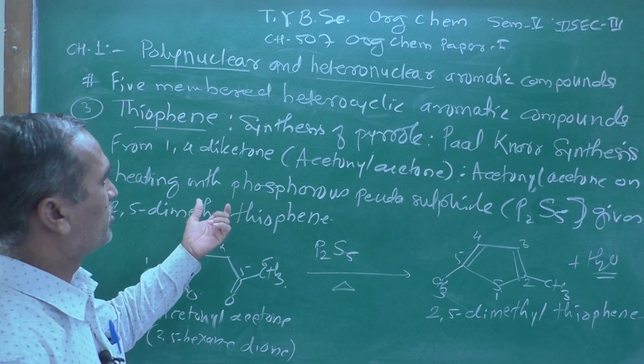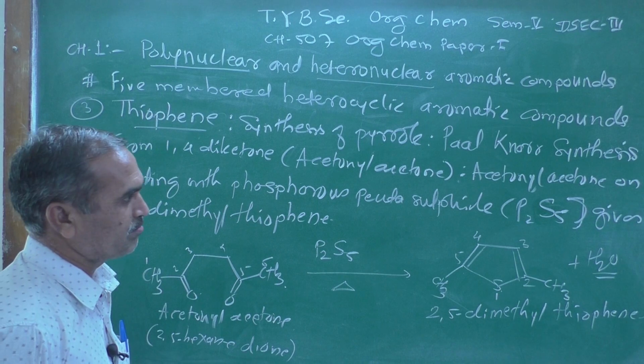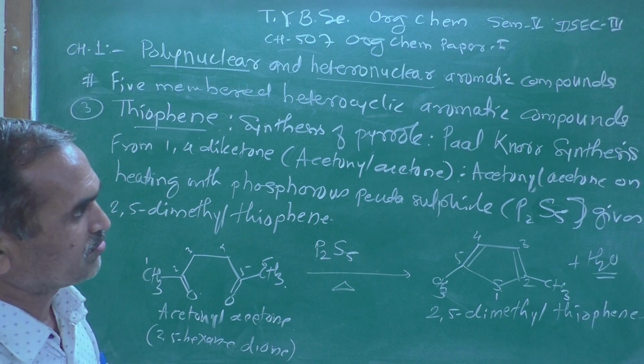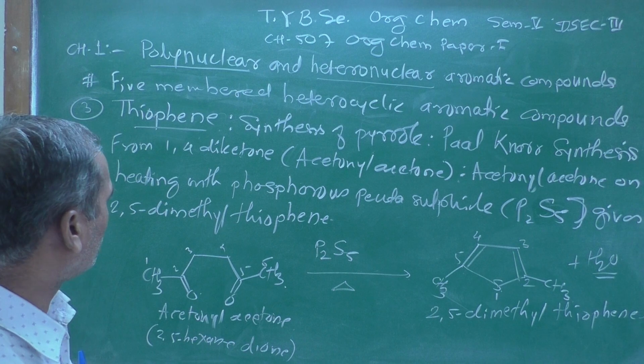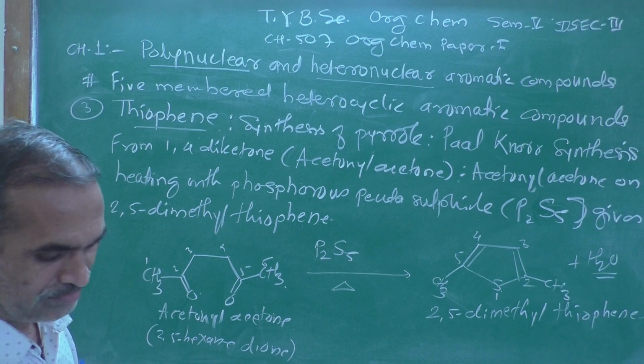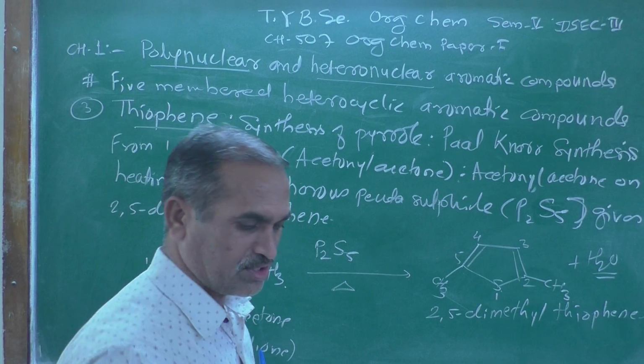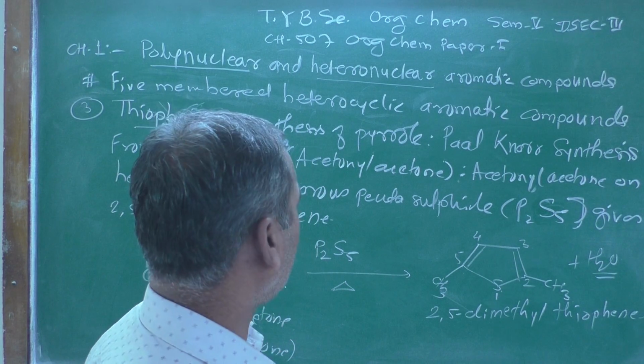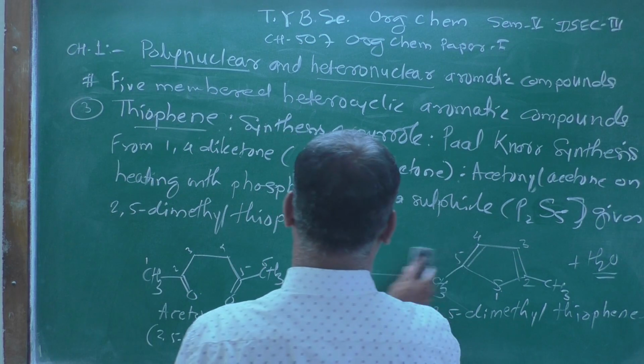On heating with phosphorus pentasulfide, P2S5, it gives 2,5-dimethyl thiophene.